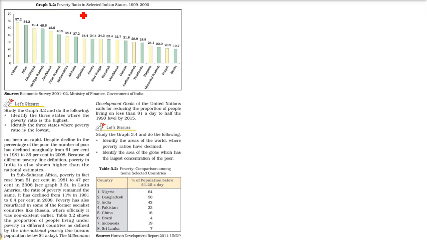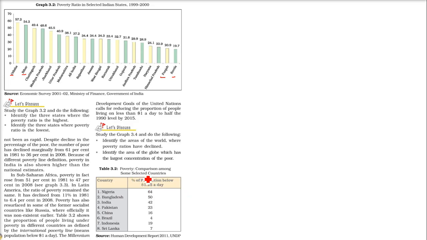So this is the poverty ratio in selected Indian states. This is the idea you can have from 1999-2000, and still Odisha is topping it. Bihar is the second one, and if you see here, Kerala, Punjab, Himachal Pradesh, Haryana, they are at a very good place. That means as far as poverty is concerned, they are doing well. But we need to understand that Odisha, Bihar, Chhattisgarh, Madhya Pradesh, Jharkhand, etc., need a lot of effort from us and the government.